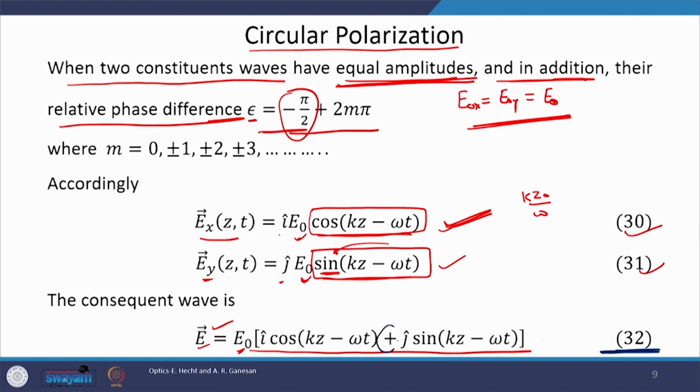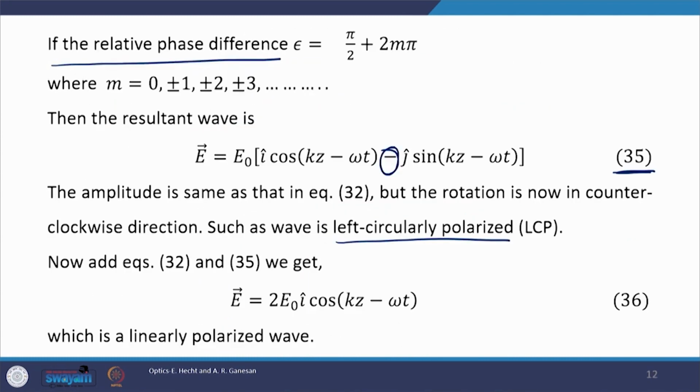Yeah, the only difference here is in sign. Okay. Now, if we add them up, this is the resultant. If you add LCP and RCP, then you get equation number 36, which clearly is pointing along the x axis and which is a linearly polarized light. Okay. Which means out of left circularly and right circularly polarized light, we can again generate a linearly polarized light.